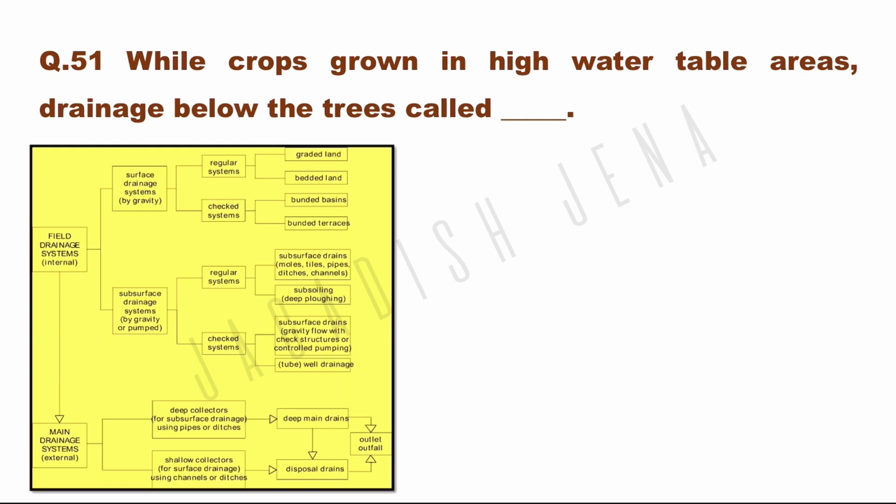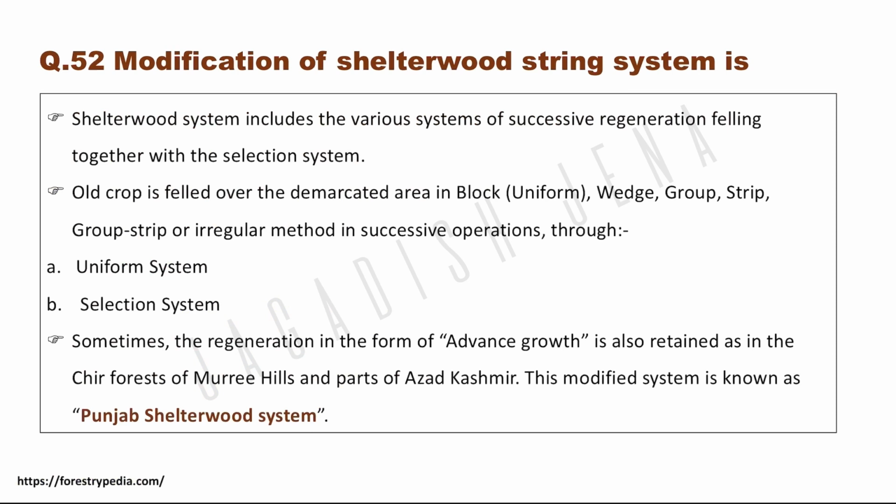For crops grown in high water table areas, drainage below the trees is called. So there are different types of drainage. One is surface drainage, then subsurface drainage, then bio drainage. अगर हम ट्री का रूट के अंदर से मतलब नीचे से अगर ड्रेन आउट करते हैं तो उसको बोला जाता है सब सरफेस ड्रेनेज. अगेन सब सरफेस ड्रेनेज में बी मोल ड्रेन, it may be tile drain or it may be pipe drain or anything like gravity drain are there. So what is the option? Accordingly you have to choose the correct answer.